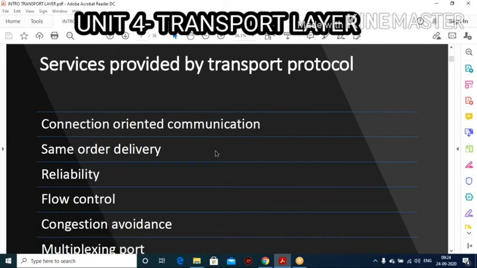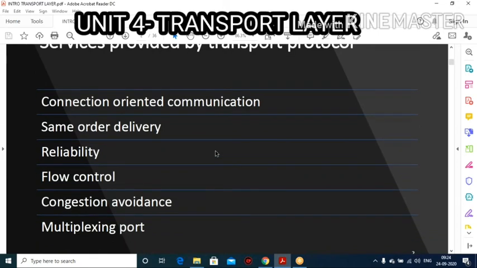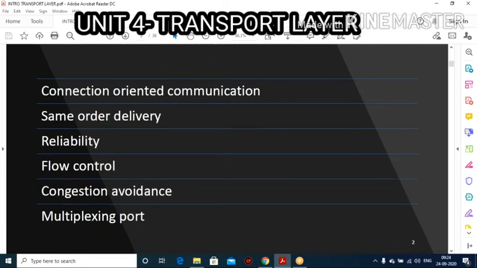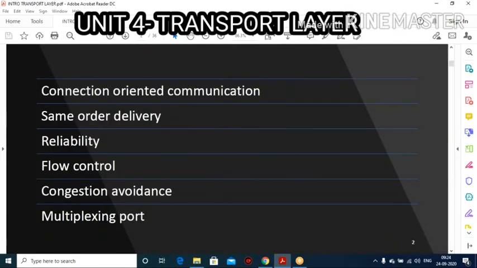Connection-oriented communication, safe ordered delivery, reliability, flow control, congestion avoidance, that is CA, and multiplexing port. These are the services provided by the transport layer. We will discuss these points in the upcoming lecture, because this is the upcoming topic in your 4th unit, services.